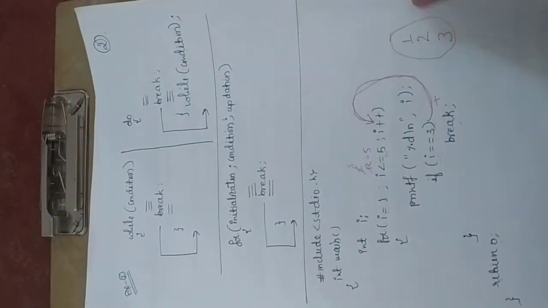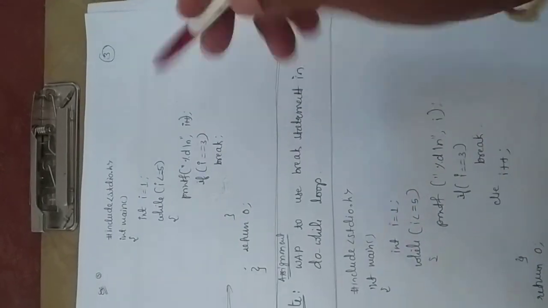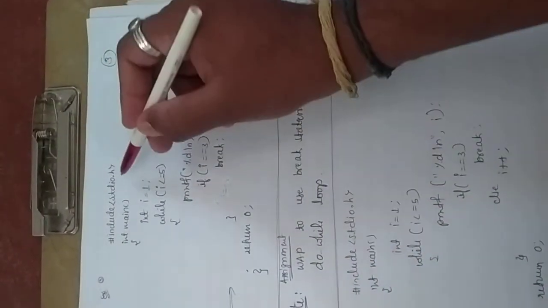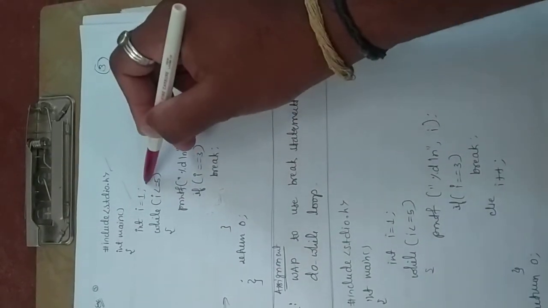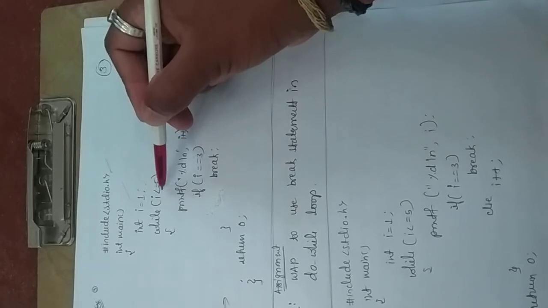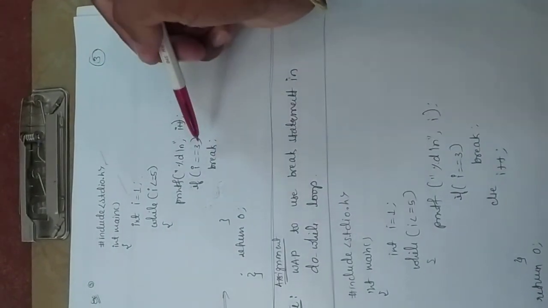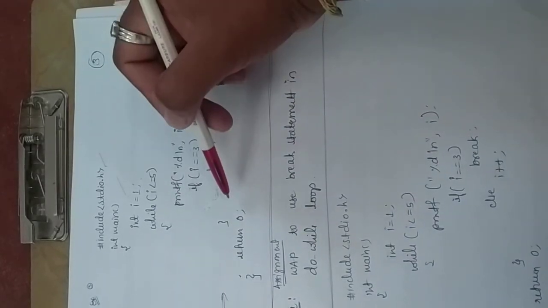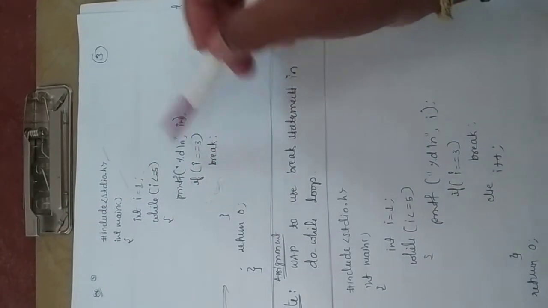In the same way, we can use the break statement in while. Both programs are the same, but we have made a little modification here. First, include the header files, int main, I value is initially 1, then use the while loop with the condition I less than or equal to 5, printf I value, then put one condition, then break and then return 0. See, the break statement is there inside the while.